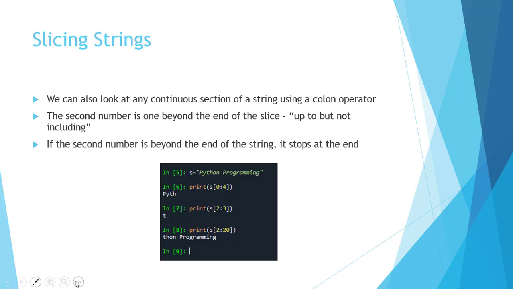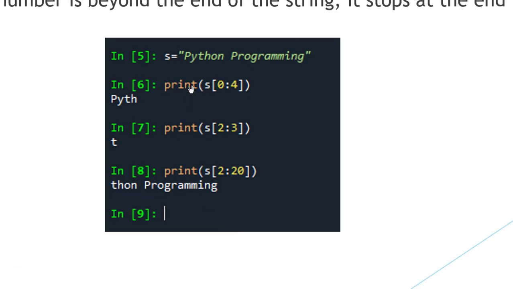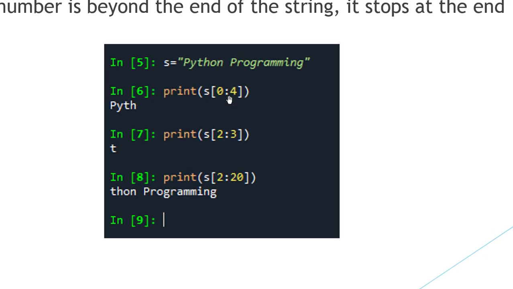For example, see here, our string contains Python programming. Now we are slicing from 0 to 4. So 4 is up to 4 but not including 4, so 0 to 3, that is 0, 1, 2 and 3. So PYTH is printed. After that 2 to 3. So 3 is up to 3 but not including 3, so 3 minus 1 is 2. So 2 to 2, only one single character, the one at index 2, is printed. So 0, 1 and 2, at index 2 T is there, so T is printed.